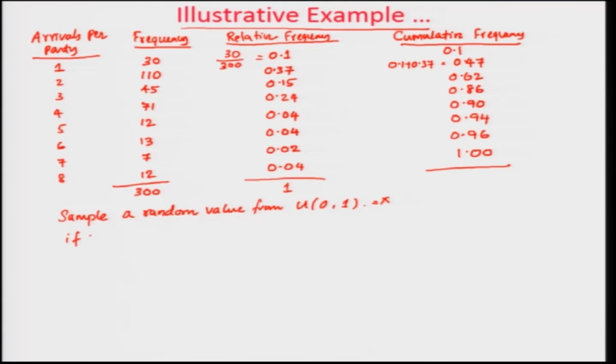If 0 less than or equal to x less than or equal to 0.1, then return 1. If 0.1 less than or equal to x less than or equal to 0.47, then return 2.